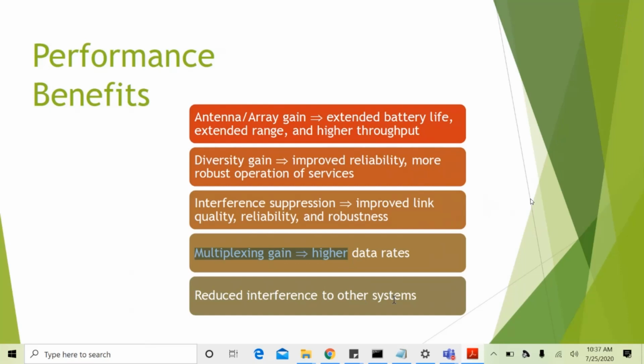And then reduced interference to other systems. Through MIMO, we can beam our signal to the desired user, thereby reducing the total amount of interference caused to other users. You can ask questions in between if you have any doubts.